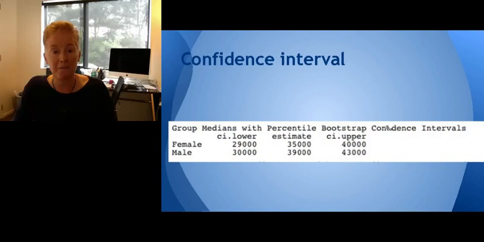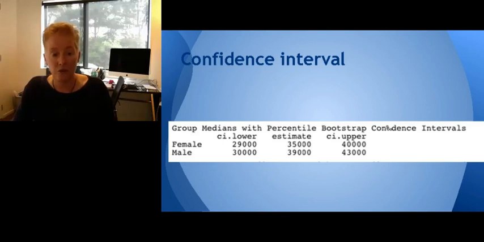So if we're looking at the confidence interval for medians of incomes in this household survey, for females and a 95% confidence interval, their average median is going to fall somewhere between $29,000 and $35,000. And we're expecting it to be an estimate of somewhere around 40,000.